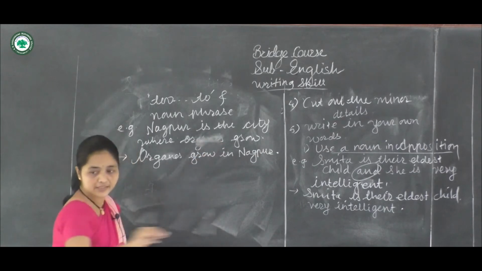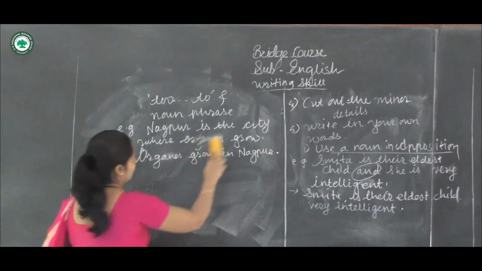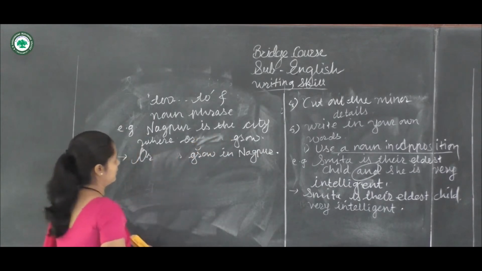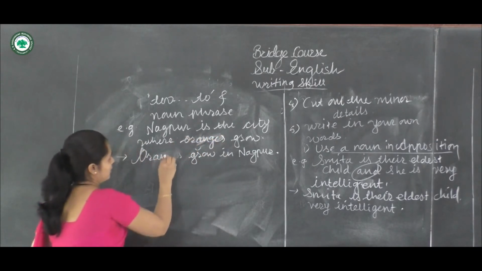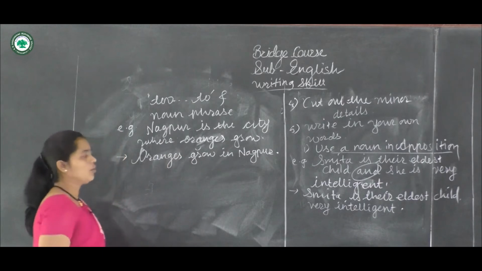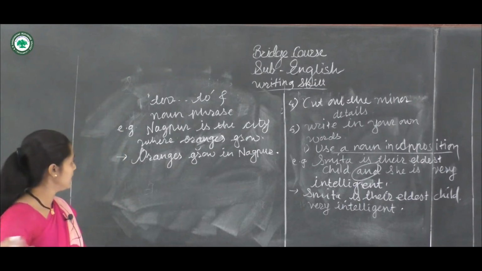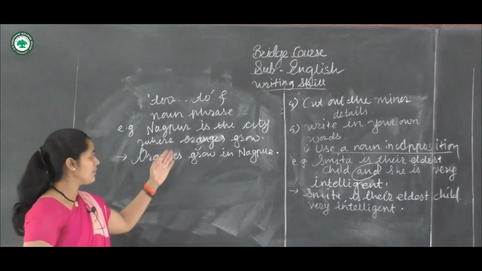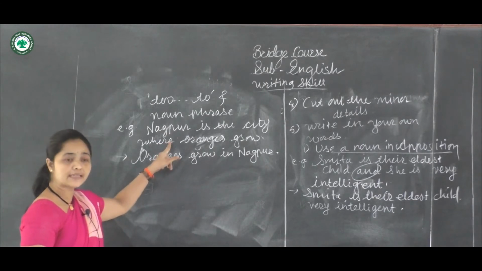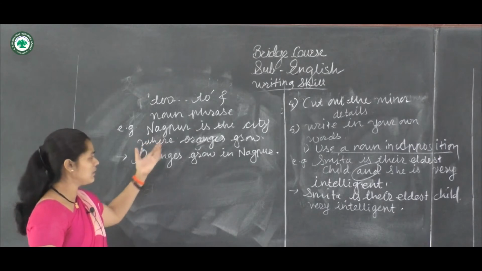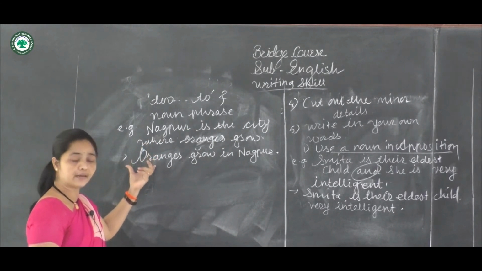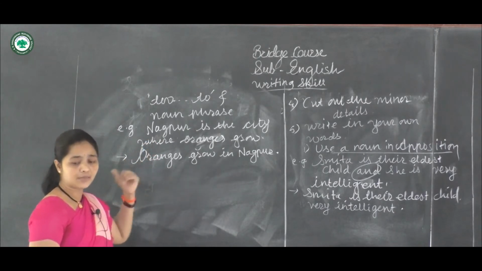Oranges grow in Nagpur. Okay, this is the sentence. See here, the meaning of this sentence, whatever the earlier given, it's not changed here. So like that sentence we have to make in your summary writing.